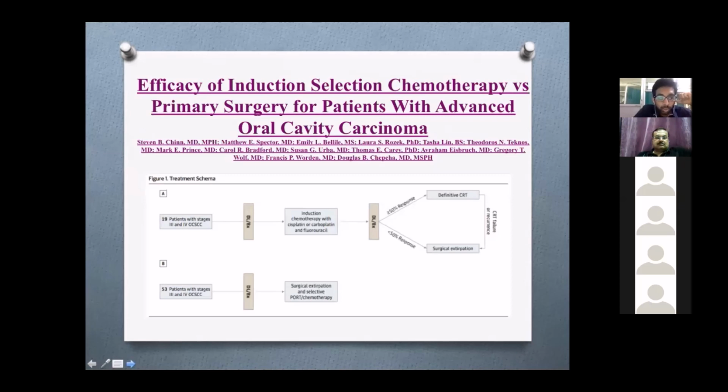In this study, there are 2 groups. In the first group, 19 patients were given induction chemotherapy with cisplatin or carboplatin and 5-fluorouracil. If they showed a response greater than 50%, they were given concurrent chemoradiotherapy. But if the response was less than 50%, they went to surgical excision. They compared this with another 53% of patients who underwent surgical excision and selective postoperative radiotherapy and chemotherapy.